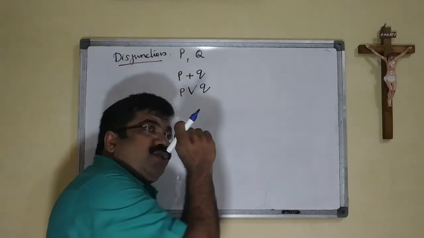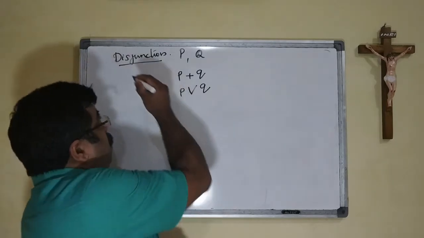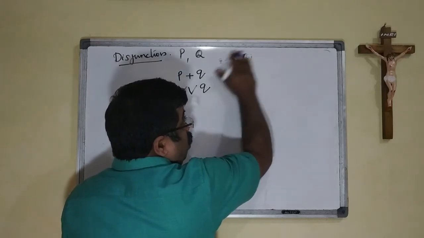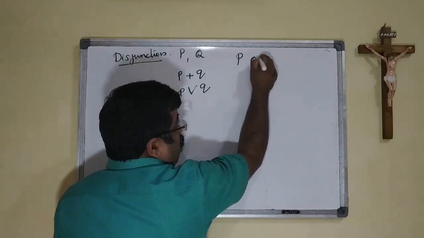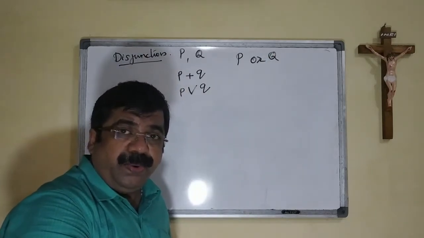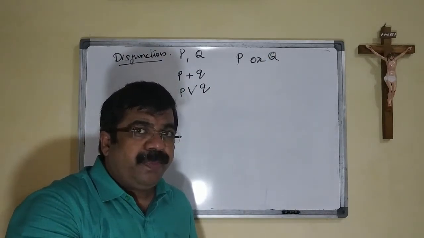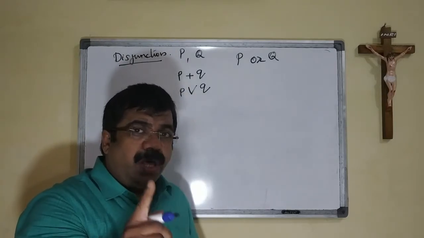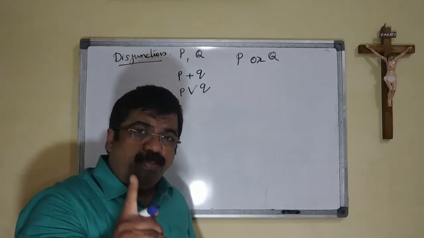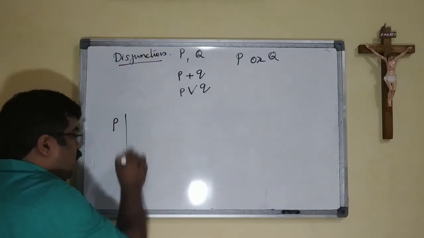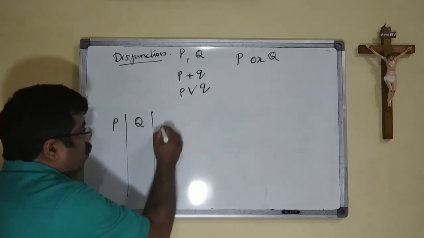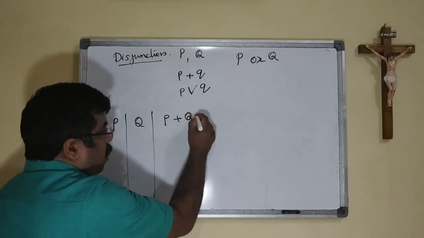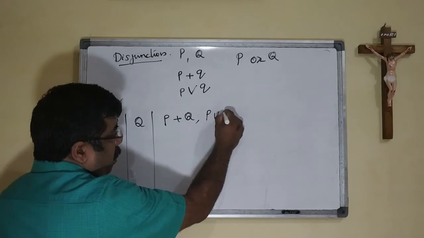And we saw the explanation of this disjunction, or we can say that it is P or Q. We saw already when either of them is true or all of them are true, the P or Q gives the output true. We are making the truth table P, Q, then P or Q.